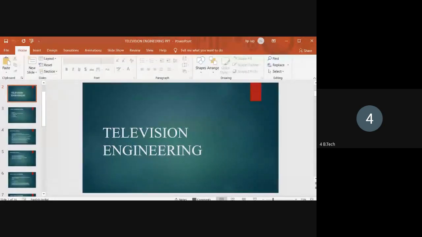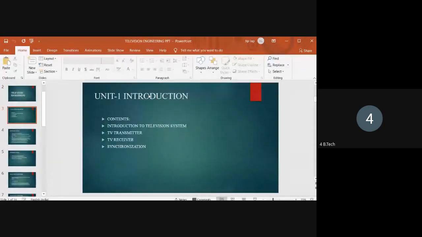Television engineering. This is the subject I'm going to deal you, students. This is a very easy subject. Coming to the contents, the first unit is introduction to television: introduction to the television system, TV transmitter, TV receiver, and synchronization. These topics I am going to discuss today.